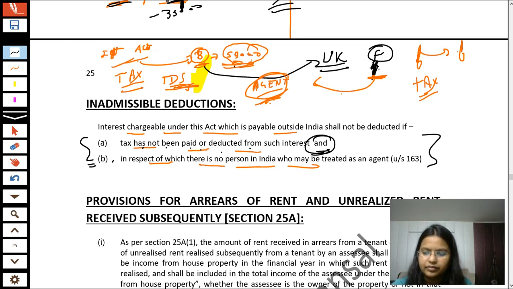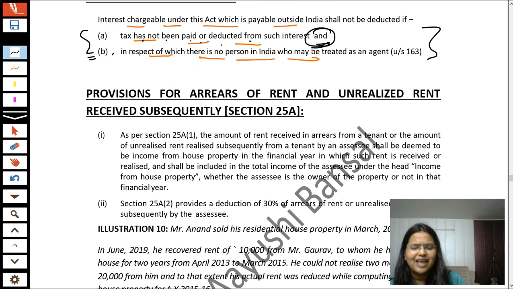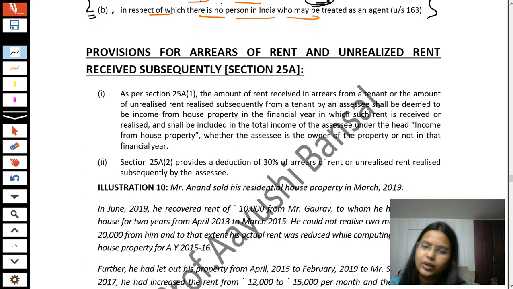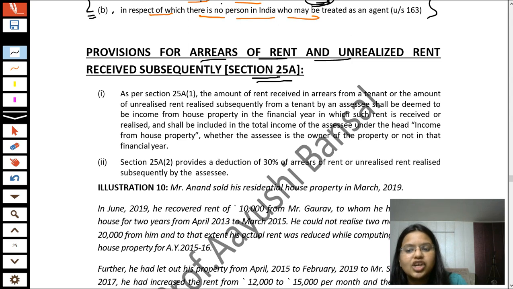Okay. Now students, this point has been completed. Just here it has been completed in the inadmissible part. Now the next is, students, provisions for arrears of rent and unrealized rent which is received subsequently, that is section number 25A. This is section number 25A.